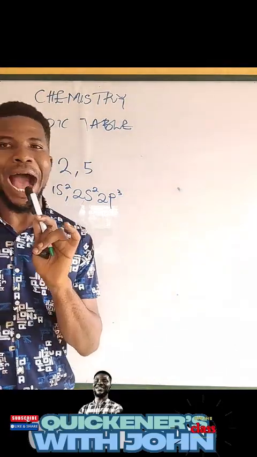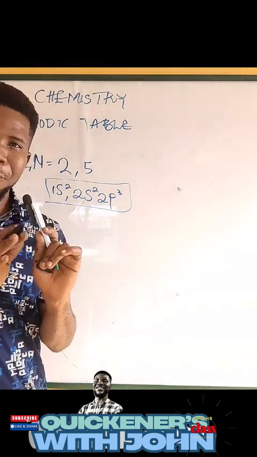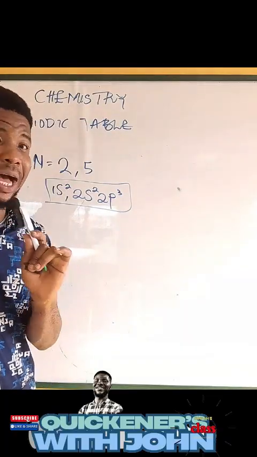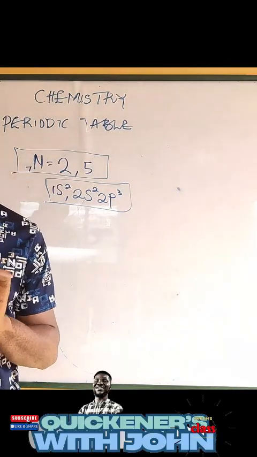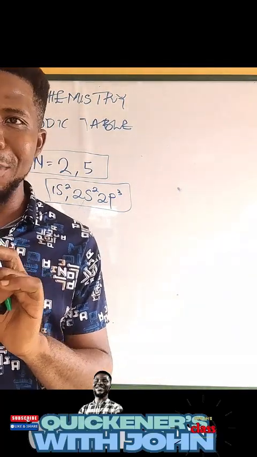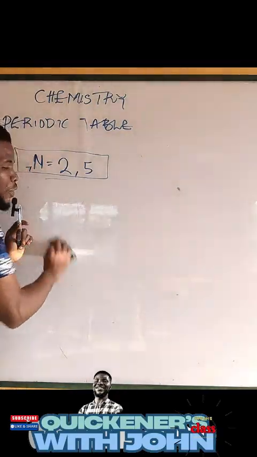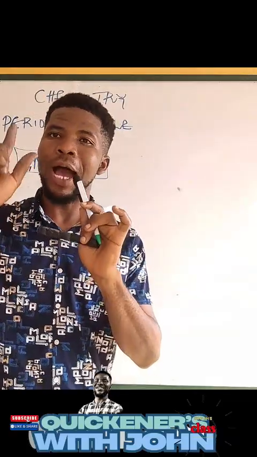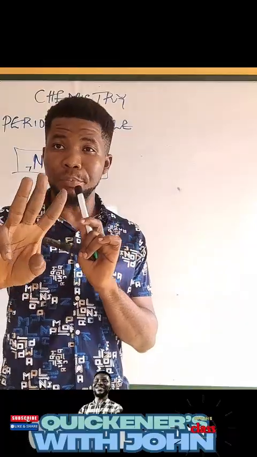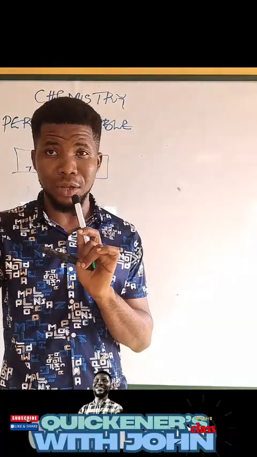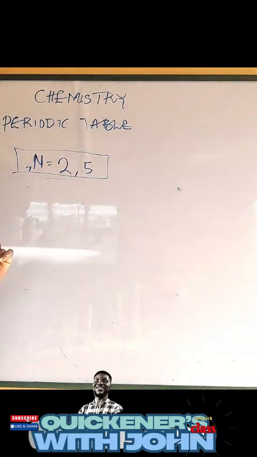Now, I won't be focusing on this for now. Maybe that will be for some other time. My focus is this. This one is more important now. So in the next class, I'll do that. So let's focus on the first energy level, which is the principal energy level. We have 4 quantum numbers, right? We have the principal quantum number, the secondary quantum number, the spin quantum number and the magnetic quantum number.